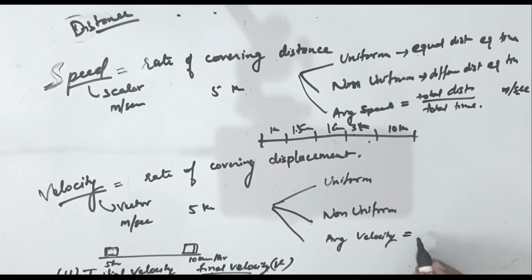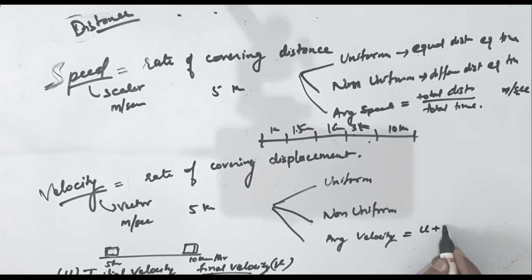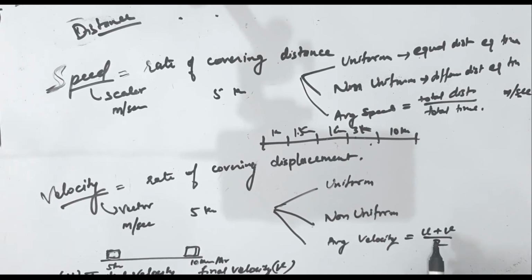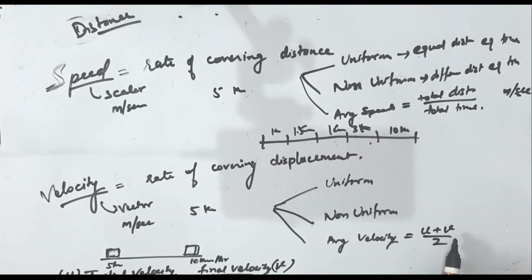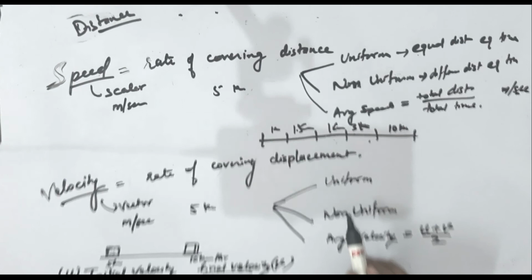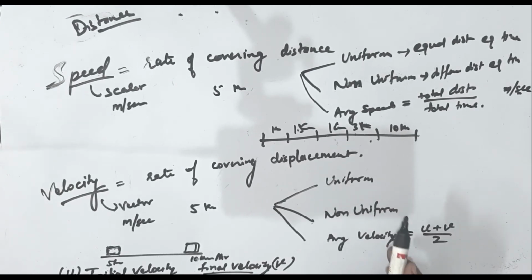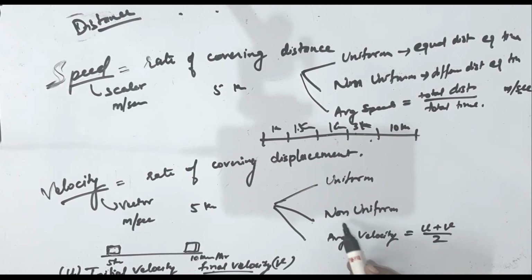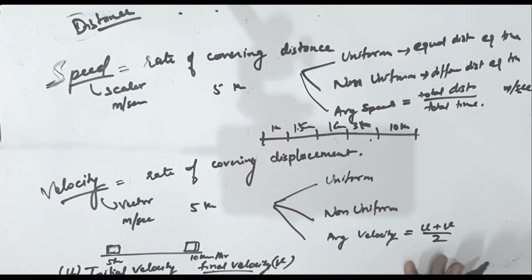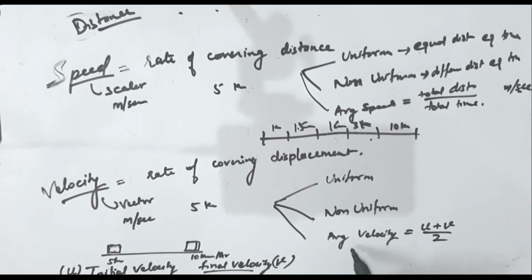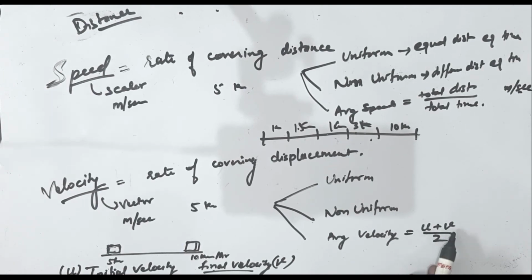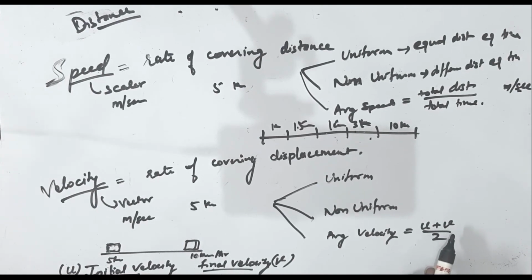So what is average velocity? Average velocity is the average of initial and final velocities. I hope it is clear. What is velocity? Rate of covering displacement. It is of 3 types: uniform velocity, non-uniform velocity, and average velocity. Uniform velocity is when you cover equal displacement in equal intervals of time. Non-uniform is when you do not cover equal displacement in equal intervals of time. Average velocity is the average of initial velocity and final velocity.